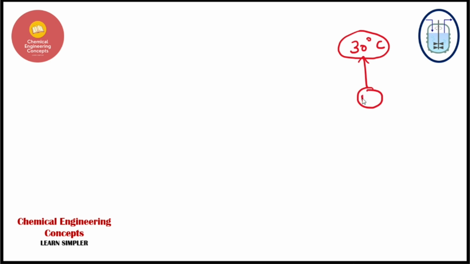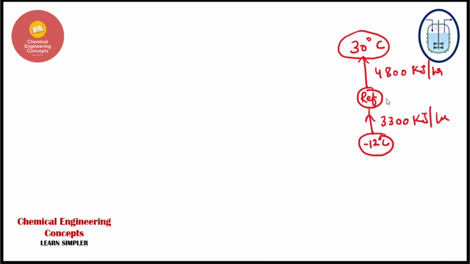We have our refrigerator, guys, and the refrigerator will be extracting heat from the food department, which is to be kept at minus 12 degrees centigrade. The amount of heat which is extracted from the food department is 3300 kilojoules per hour. And the amount that is being given to the environment is 4800 kilojoules per hour. And there will be some work input.